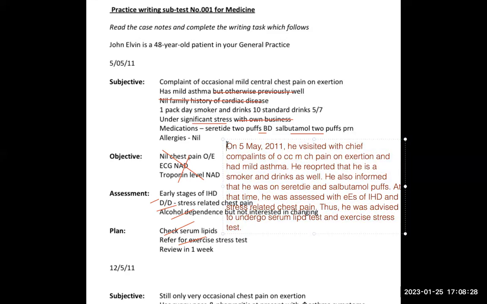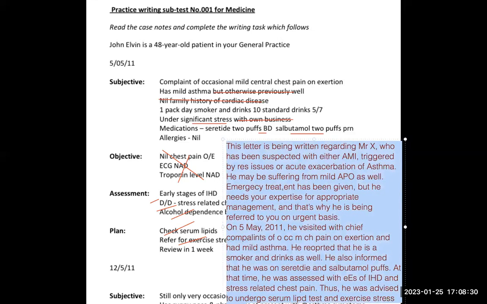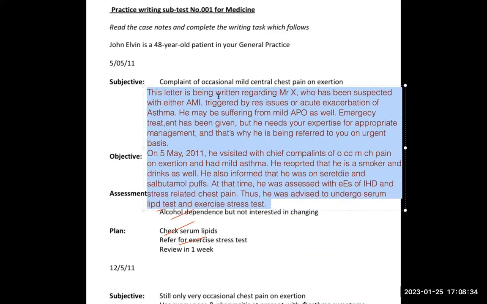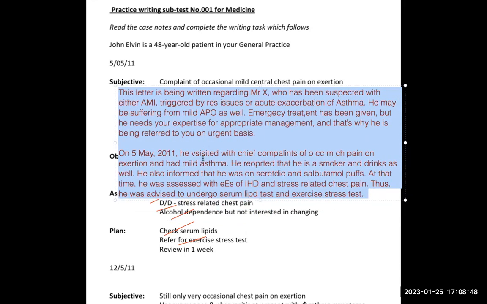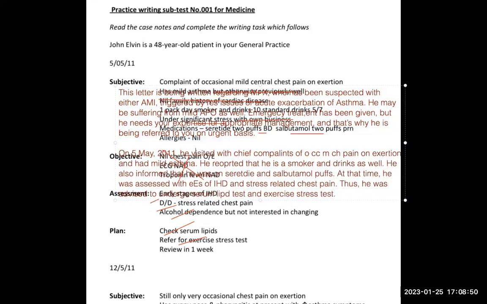So the whole letter is going this way. This is the letter we have written until now. So this is what you will write in the first two paragraphs. This letter is being written about Mr. X, who has been suspected with this and he may be suffering from that. Treatment has been given. That is why he is being referred to you. On the 5th, he visited with chief complaints of this, this and this.